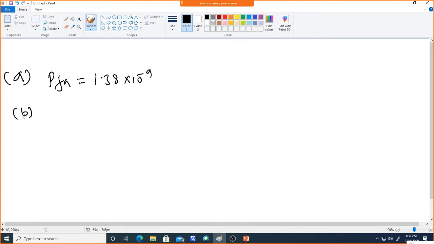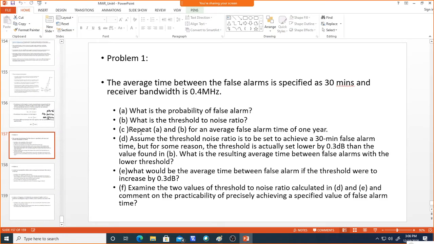Okay, so B, which we got, the threshold to noise ratio, that is Vt square by 2 psi naught. You take that to this side and you will get Vt square by psi naught. So the threshold to noise ratio, how much did we get? Around 32 dB, right? So now we were discussing the third one: repeat A and B for an average false alarm time of 1 year.